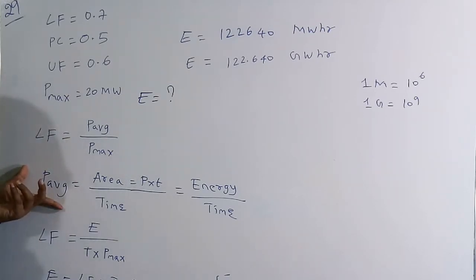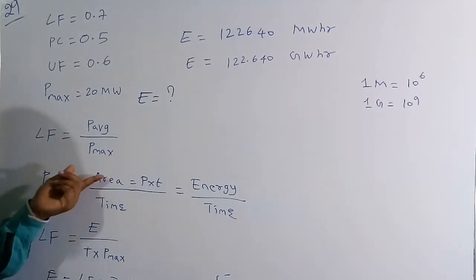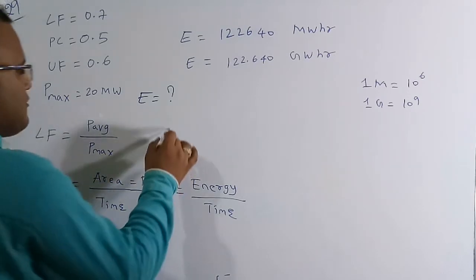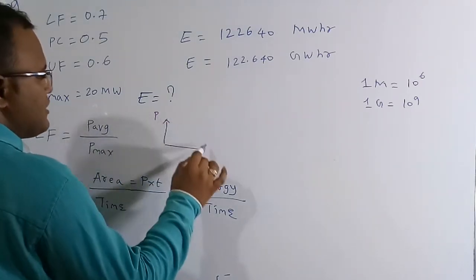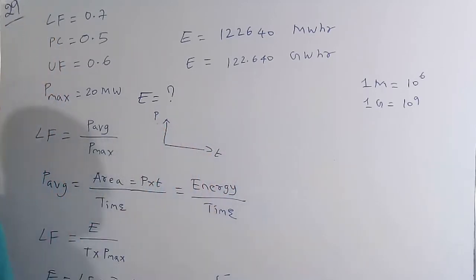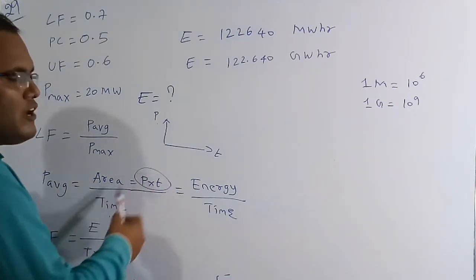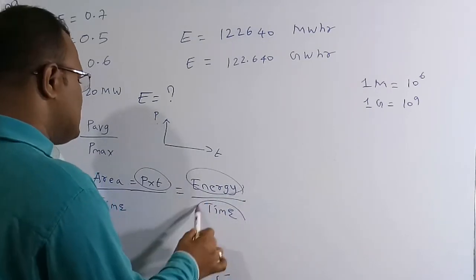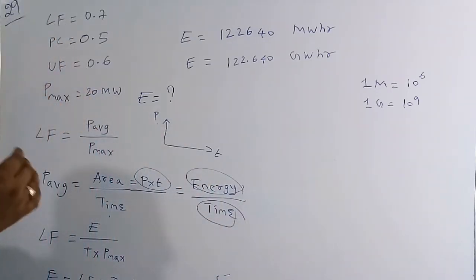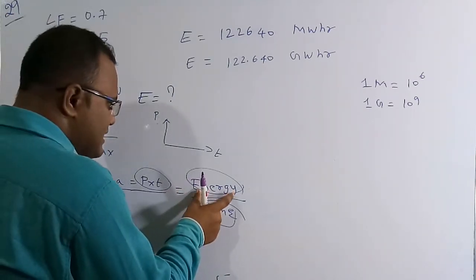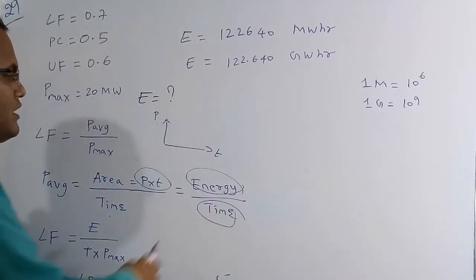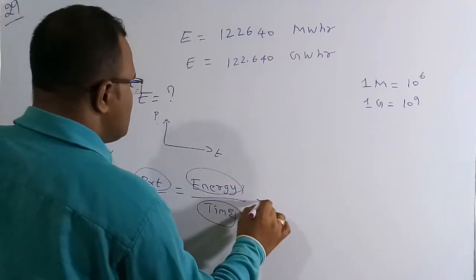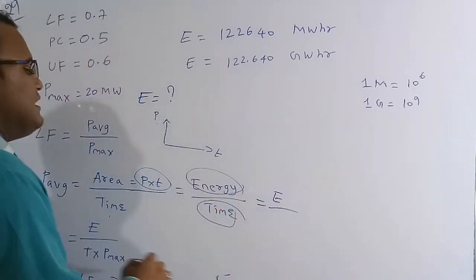I have already told you the average power is nothing but a ratio of the area by time. So area is the area of the graph between the power and the time. So power into time we are going to get the area. So power into time is also called the energy. So therefore area is equal to power into time, so energy by total time. So basically here we have to calculate the energy consumed in 1 year annually. So if the energy is consumed in 1 year, the time is also 1 year. So let me assume the energy consumed in 1 year is E and the time in 1 year is T.